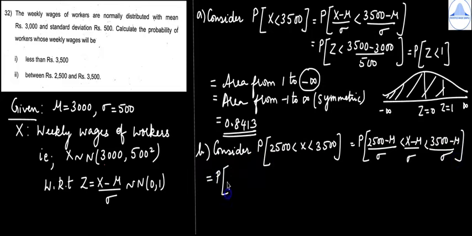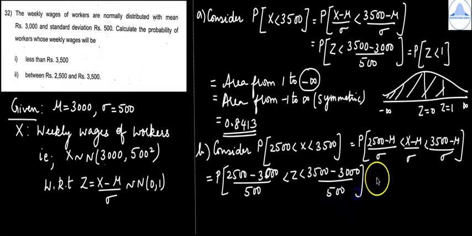So this is equal to probability of (2500 minus 3000) divided by 500 is less than Z is less than (3500 minus 3000) divided by 500. So this is equal to probability of minus 500 by 500, which is minus 1, is less than Z is less than 1.